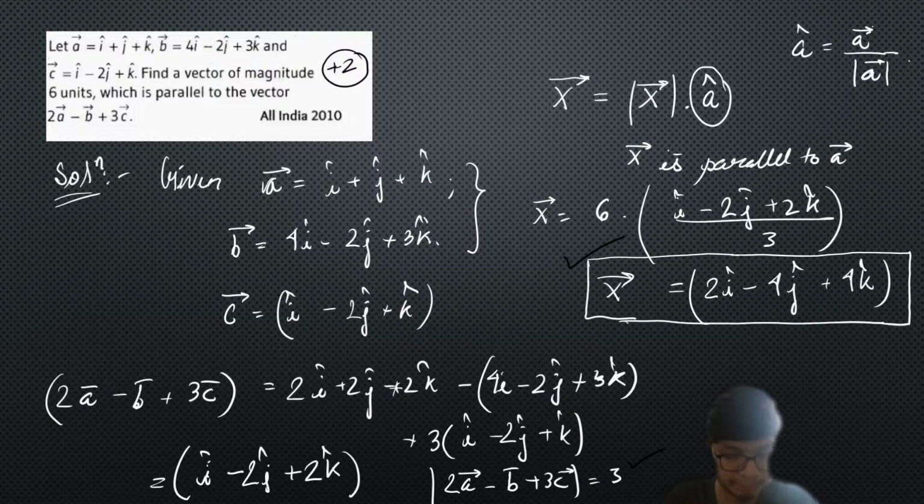This part is simple, right? Very simple. It is something like you have a vector in this way, and you need to find a vector with a given magnitude in the same direction, right? So it is parallel.